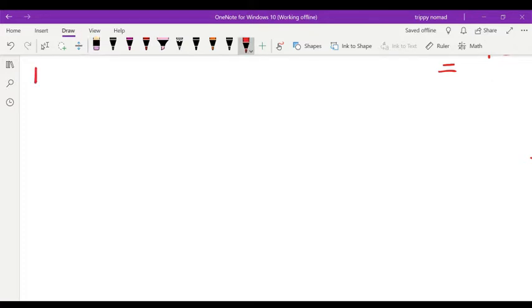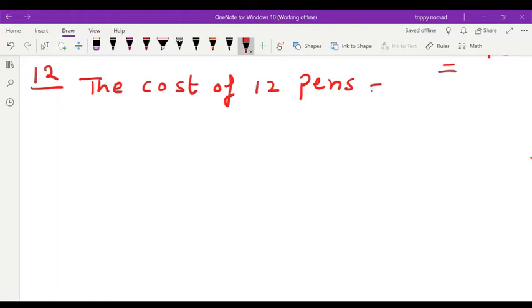Question number 12. What they asked in question number 12: price or cost of 12 pens. 1 dozen is equal to 12. Okay. The cost of 12 pens, how much? Rupees 180.